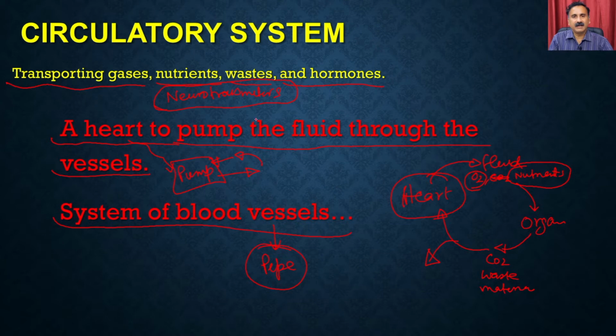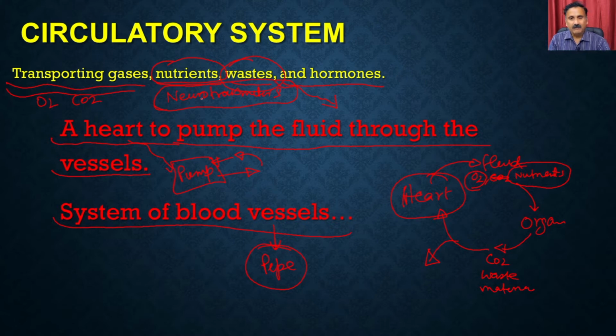And that's how it is going to make the exchange of the different types of material, whether it is the gases like oxygen and carbon dioxide, or whether these are the nutrients like carbohydrates, proteins, lipids, nucleic acids, or their monomeric constituents, which are going to be circulated. Along with that, it is going to start collecting the waste from the different parts of the body, and these wastes are going to be excreted out through the kidney, and that also we are going to discuss when we discuss about the homeostasis.